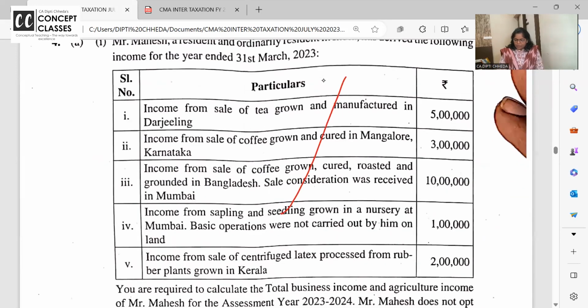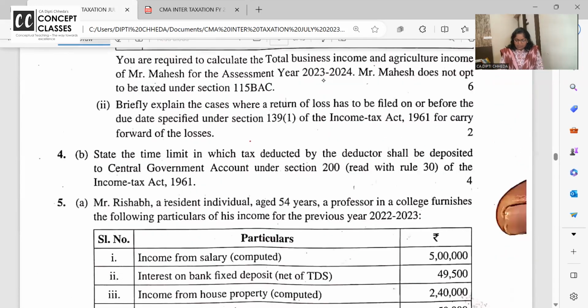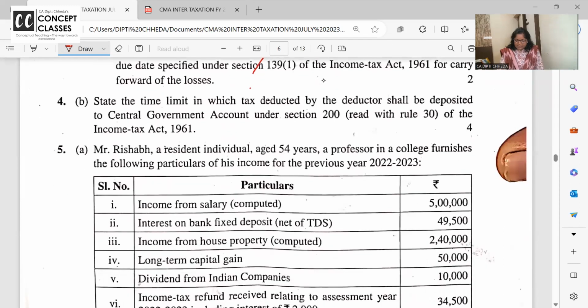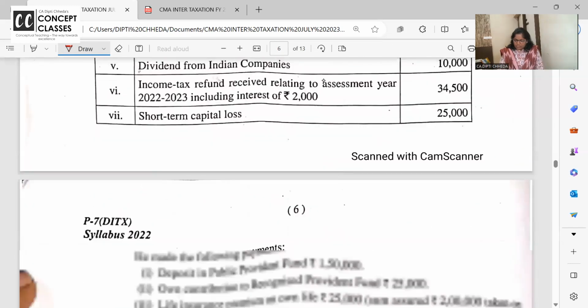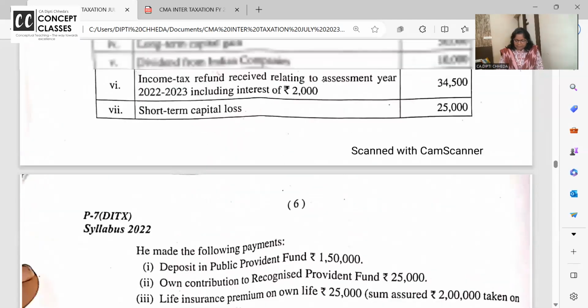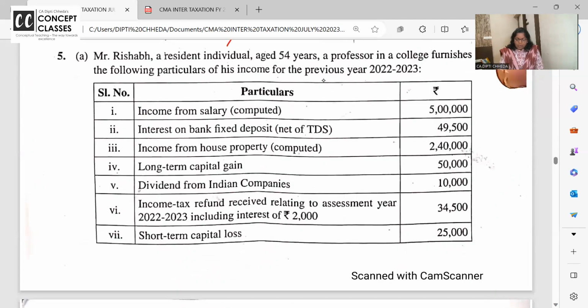ये गलती से repeat हो गया. This was scanned and all, so now I didn't edit it. ये सब फिर से repeat हो गया है. तो question number 5A क्या है, हम यहाँ पे करते हैं. Question number 5A. ऋषभ is resident of 54 years.